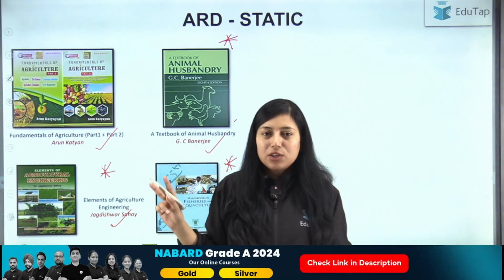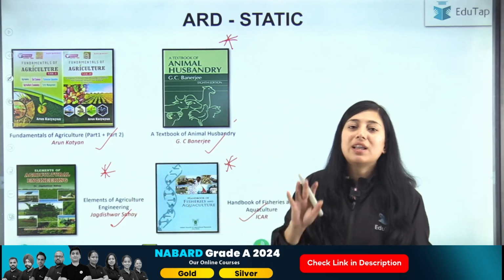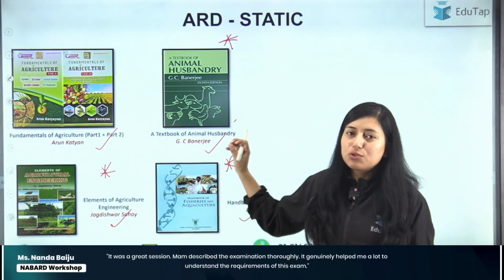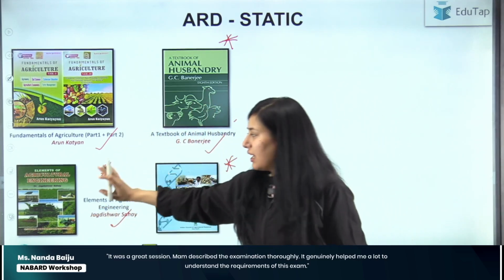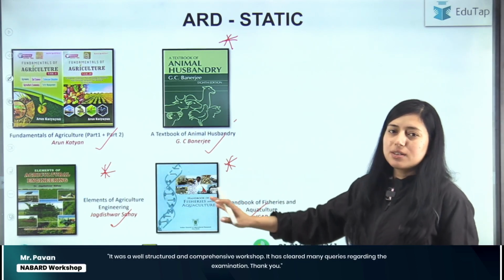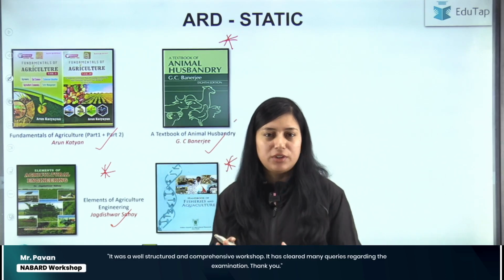You will see the PYQs, and accordingly select the important topics from these books and just read them. ठीक है, end to end नहीं पढ़ना है इन बुक को, you have to just read the important topics from these 3 books, that is animal husbandry, agriculture engineering and handbook of fisheries and aquaculture. इन तीनों में से just important topic को pick करना है, mark करना है, and just read those important topics.